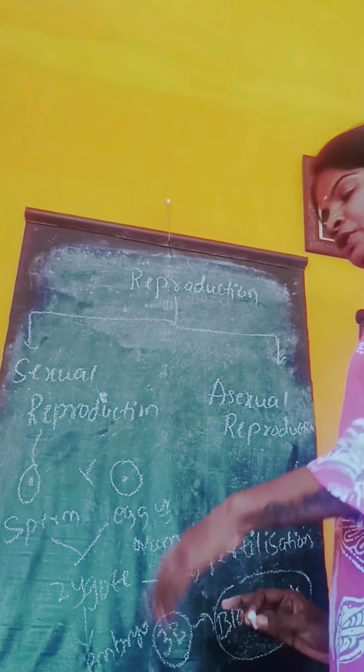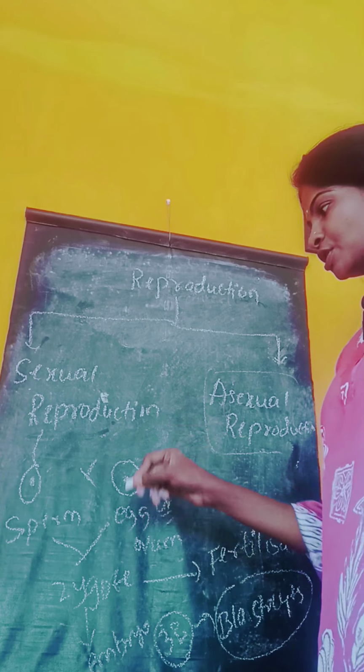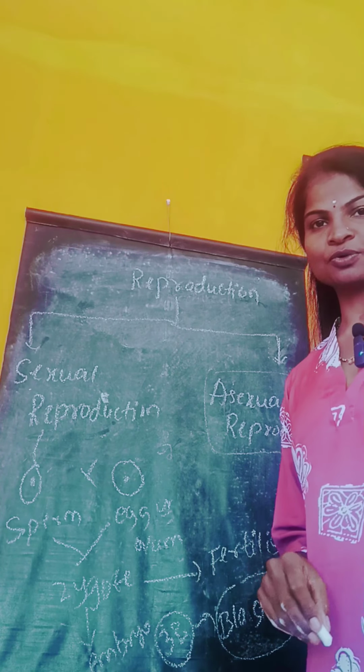Clear? Next, asexual reproduction. Here, in asexual reproduction, new organisms will be produced from a single parent. This asexual reproduction, as well as the female reproductive system, which comes under sexual reproduction, we will discuss in the next video. Okay?